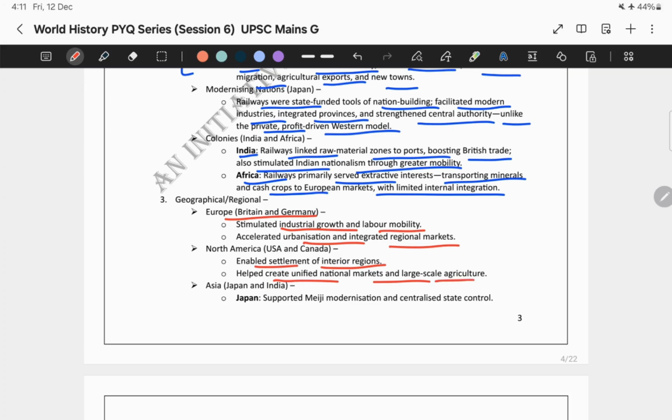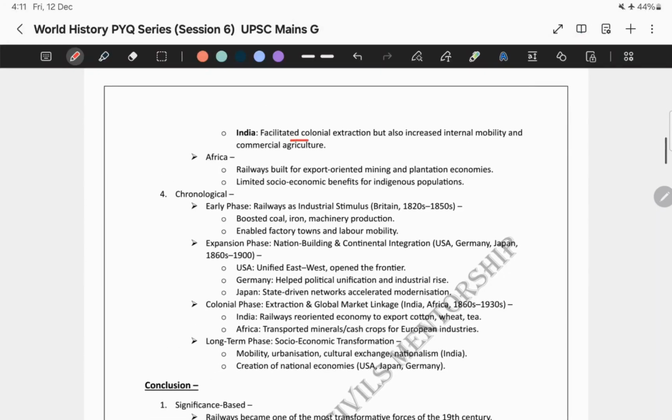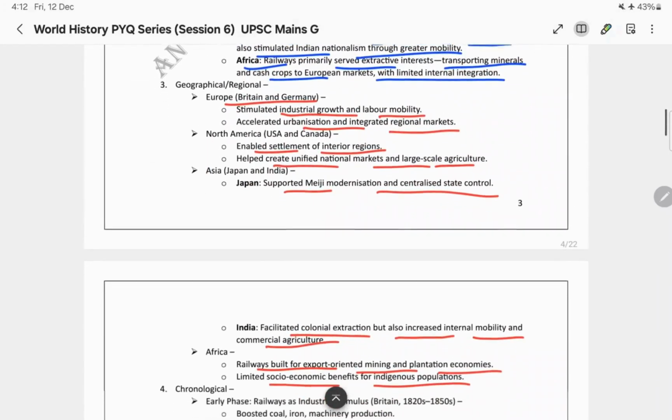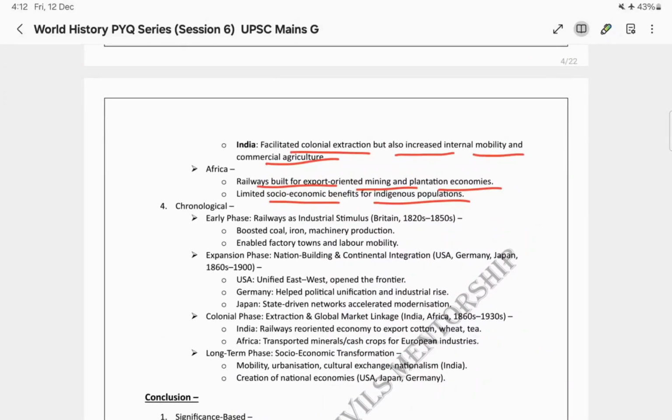Now, Asian countries like Japan and India. As we have already discussed, in Japan it supported Meiji modernization and centralized state control. And in India, it facilitated colonial extraction, but also increased internal mobility and commercial agriculture. And what about Africa? Railways were built for export-oriented mining and plantation economies, with limited socio-economic benefits for indigenous populations. So, this was all about the geographical or regional approach. Now, why does this approach work? Because it is very organized.